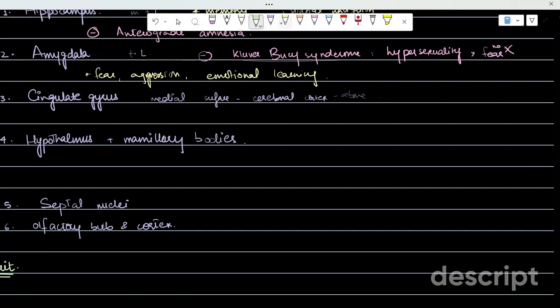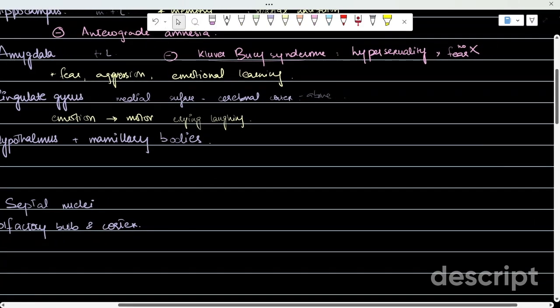The cingulate gyrus is associated with emotion mainly, and that is the motor expression of emotion. So differentiate between an emotion, a feeling, which is fear and aggression, and a motor expression of emotion, which is crying or laughing or smiling. So the amygdala was responsible for the feeling. This is for the motor response.